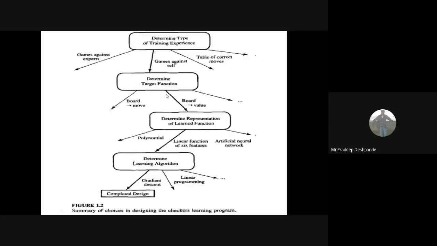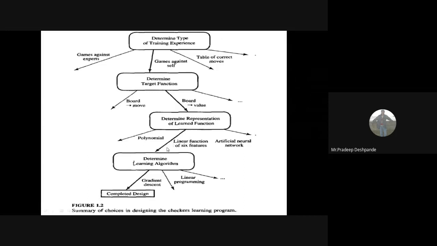So this is the summary of the checkers learning problem that we have covered till now. Then we designed the target function, using a linear polynomial representation with six features x1, x2, x3, x4, x5, x6.